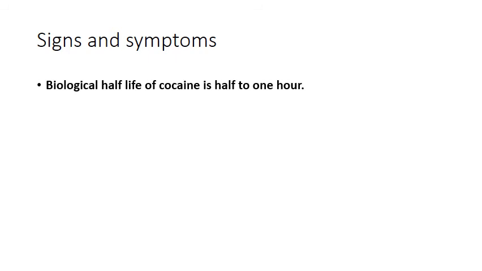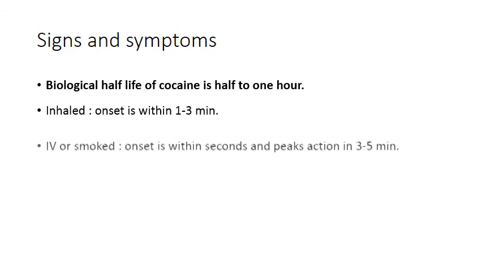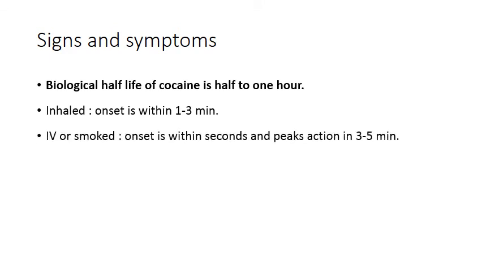Biological half-life of cocaine is just half to 1 hour. So when the cocaine is inhaled, the onset of the signs and symptoms occurs within 1 to 3 minutes. When it is injected or smoked, the onset is very quick, within seconds, and peaks the action in 3 to 5 minutes.